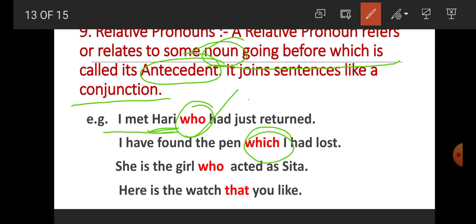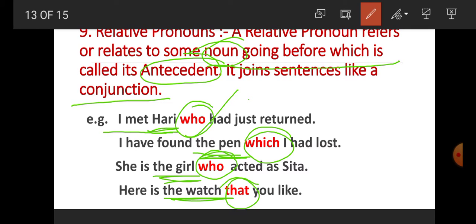So which is the relative pronoun that joins two sentences, and the pen is the antecedent. She is the girl who acted as Sita. So here, student, who is the relative pronoun and the girl is the antecedent. Here is the watch that you like. So that is the relative pronoun and the watch is the antecedent.